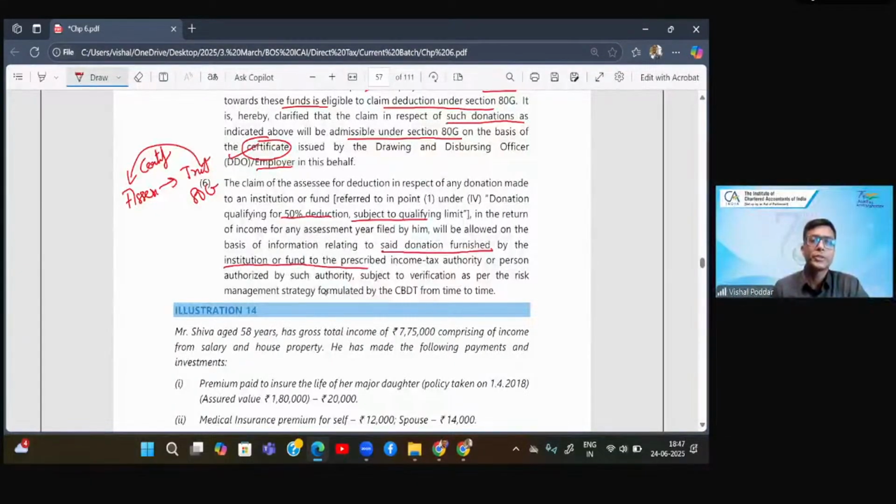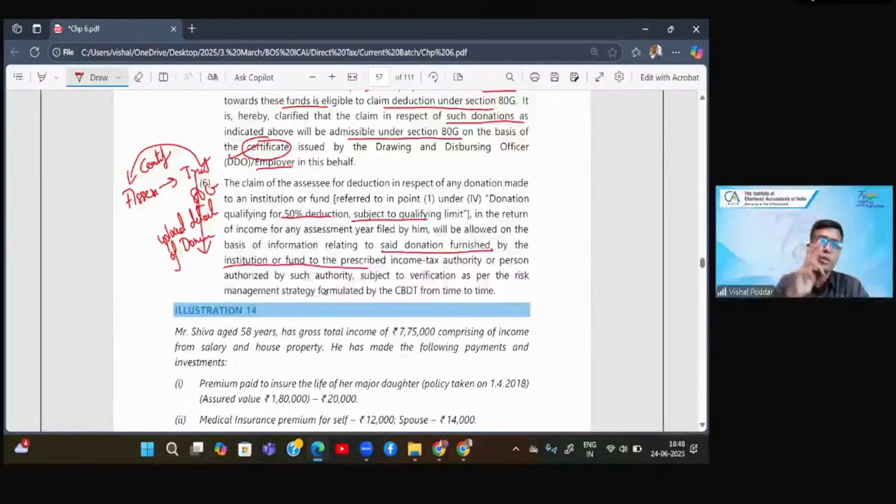But now there is an additional condition that this trust should also upload the details of all these donees, that is, the persons who have given donations, on the income tax website. Like how you file a return, in the same fashion, this trust has to furnish the details of all these donees on the income tax website.